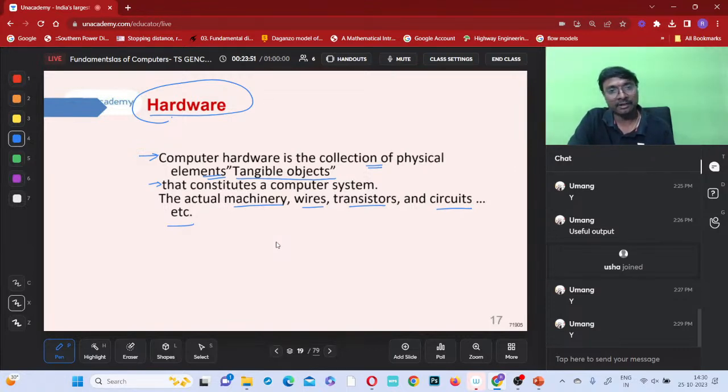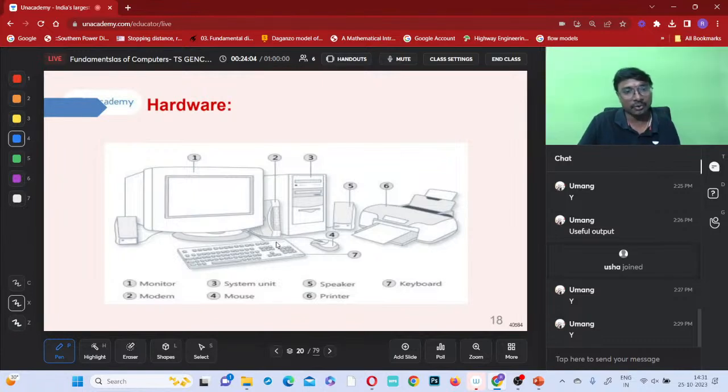So this actual machinery, these supporting and protecting elements, wires, transistors and all these things are called hardware only. So the first one is the monitor. Here the sir is teaching the class, and here the comment box is there, and in this portion the sir is explaining now.